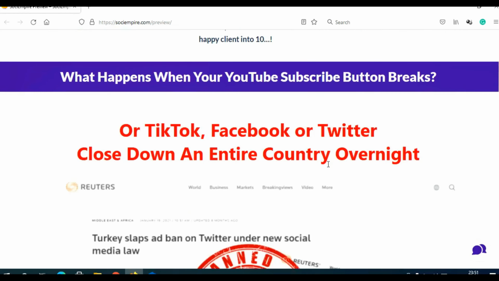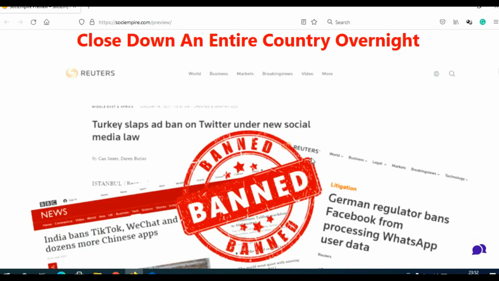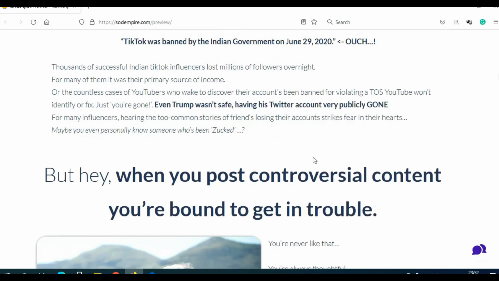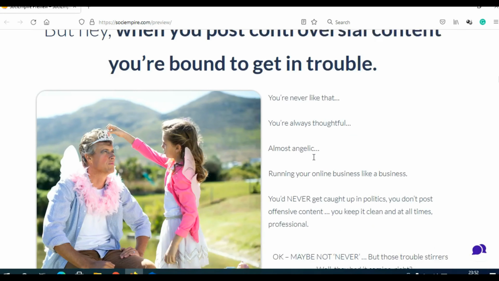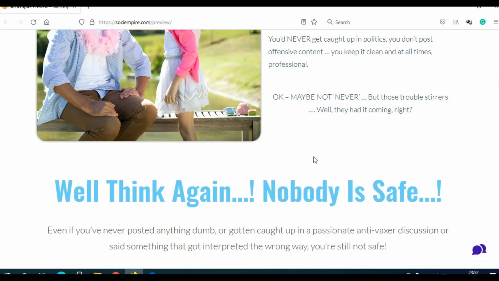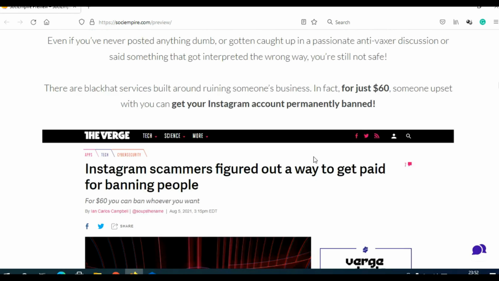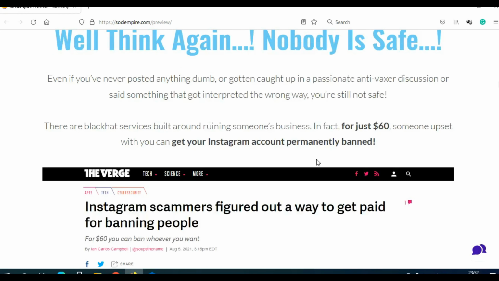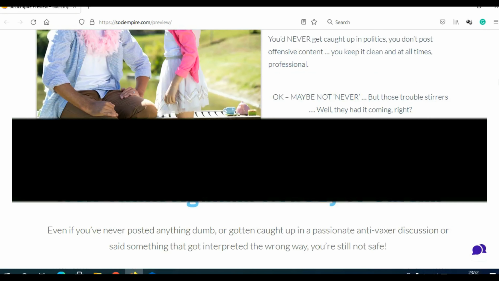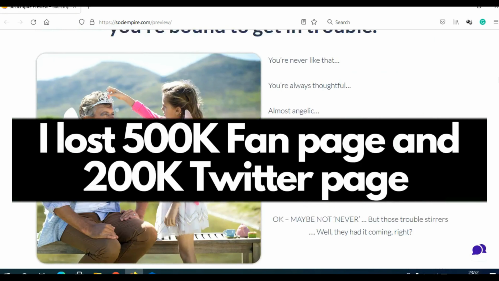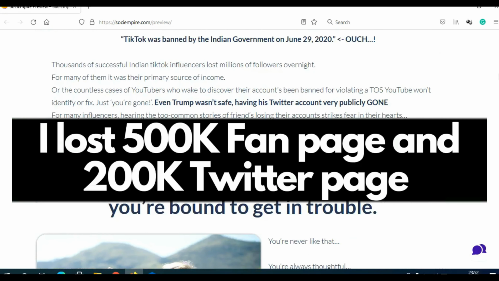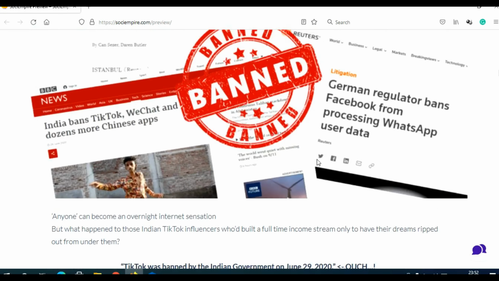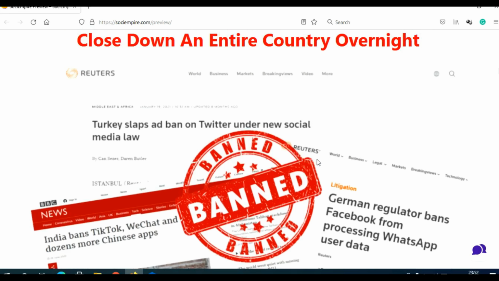And when you scroll here you can see why influencers need SociEmpire. Basically, they're explaining that Instagram, Twitter, YouTube, Facebook, Pinterest, and so on do not belong to those influencers. Facebook can change the rules and those influencers can lose all of their fans, their Facebook fan page, their Instagram followers, Twitter pages, and they will lose everything.